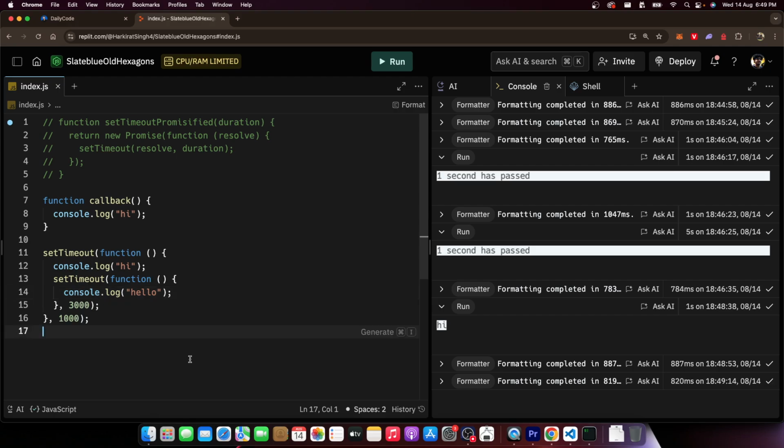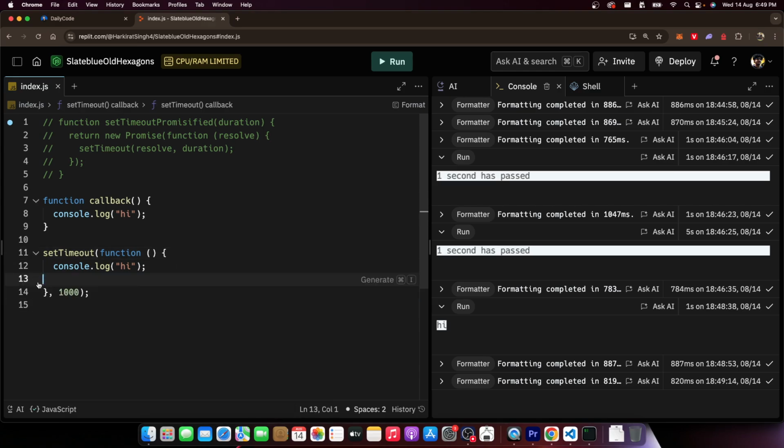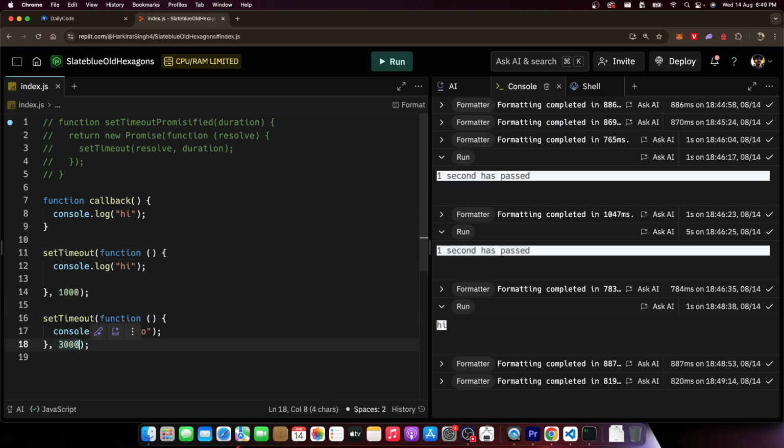Already, can you see some glimpses of callback hell? Can you guess what callback hell would be? When you have to do one asynchronous call after another asynchronous call is when you can see clear signs of callback hell. It gets nested very quickly. You might say, Harkirat, I will pull this outside and just increase this to 3000 plus 1000.